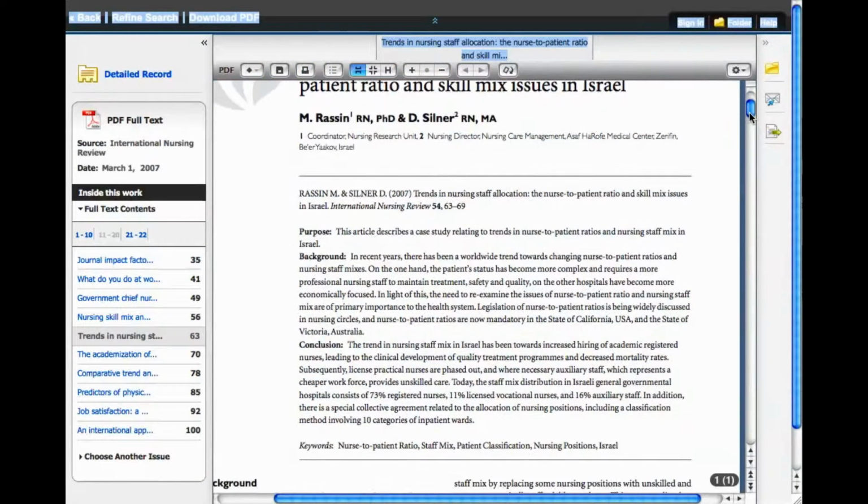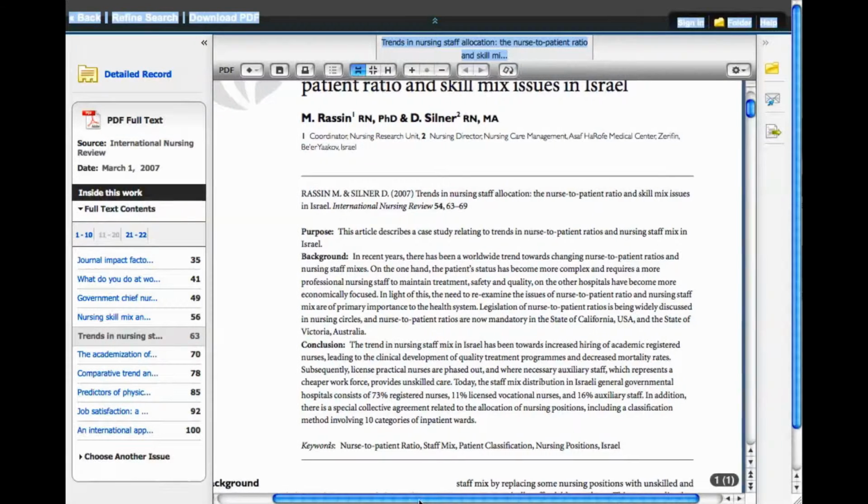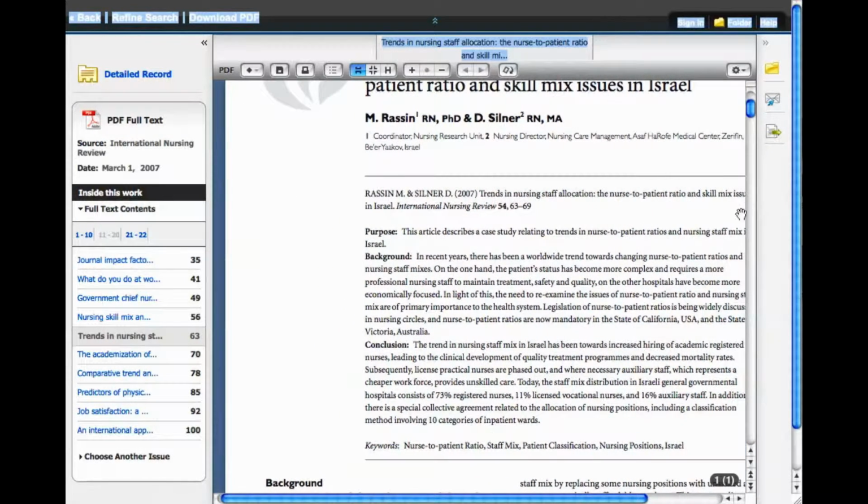The scope of this article is clearly displayed in an abstract, discussing the purpose, background, and conclusions of the authors. Also listed here are key words to help describe the article.